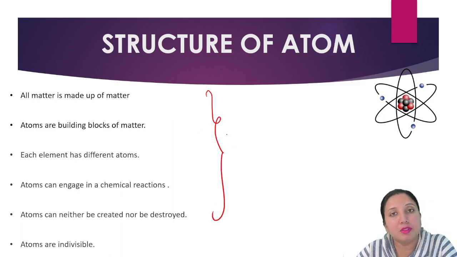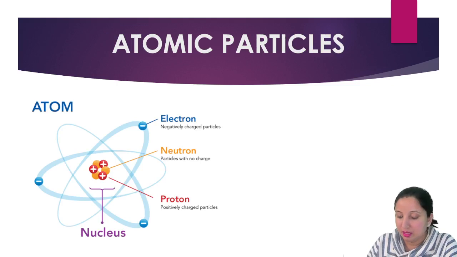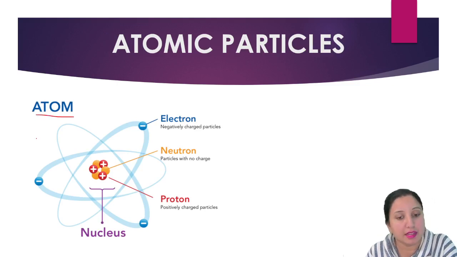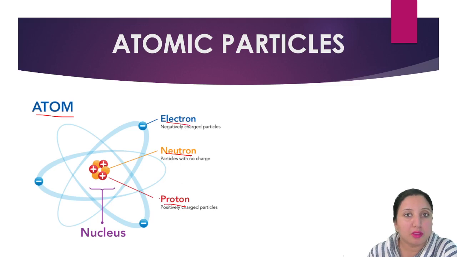Now further, when we are talking about atoms, the second thing is your atomic particles. Over here, if you look, I have shown the structure of the atom. Basically this is my atom. Over here I have three things: the electron, neutron and proton. Now one by one, let's talk about them.